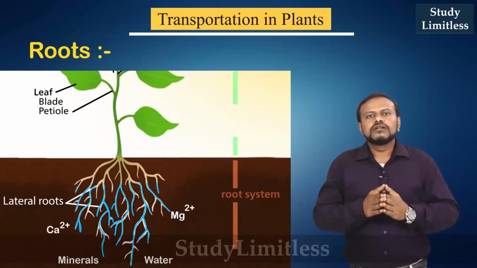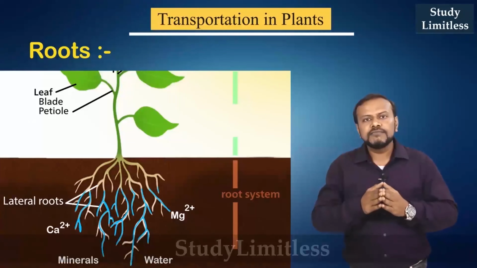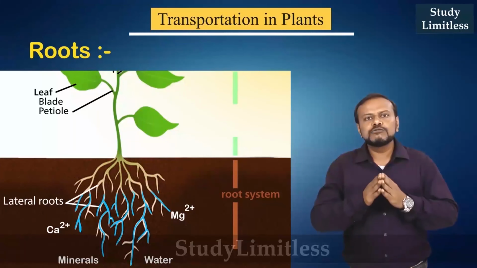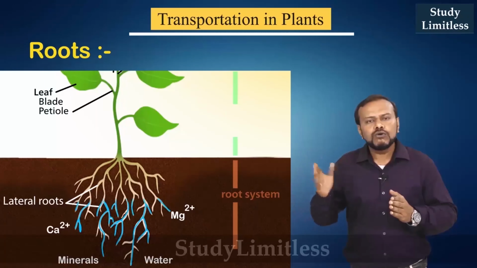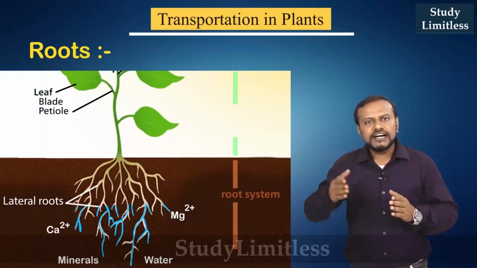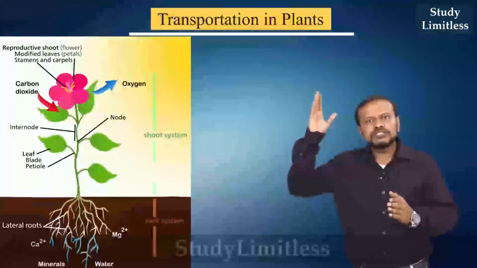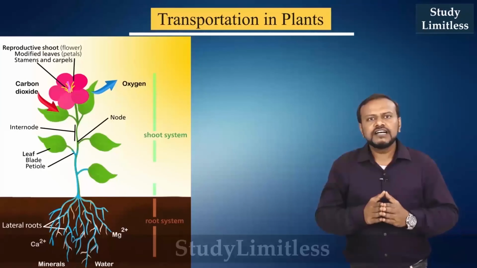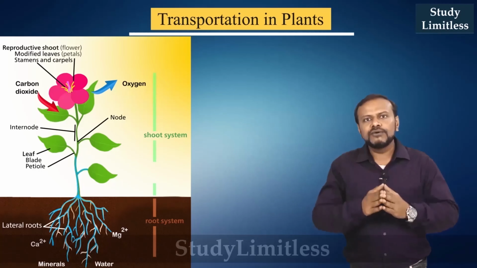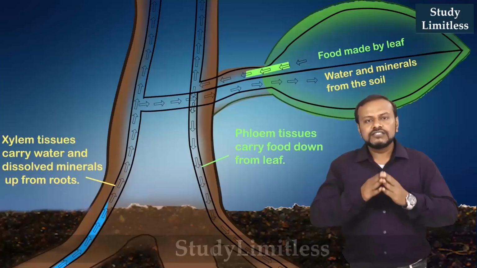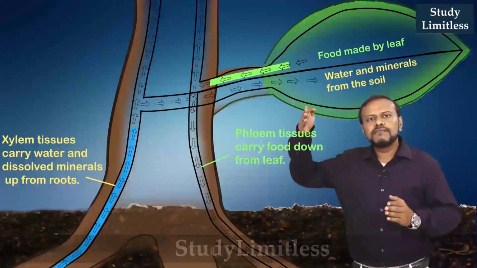In the roots, when ions or minerals are absorbed from the surrounding soil, this causes a change in osmotic potential, as a result of which water enters into the root cells. Now this water which has entered into the root cells has to be transported up to the uppermost tip region of the plant. This is done via an elaborate system of tubes or networks of vessels and tracheids, or xylem vessels, which form a continuous chain from the root to the stem to the leaf.